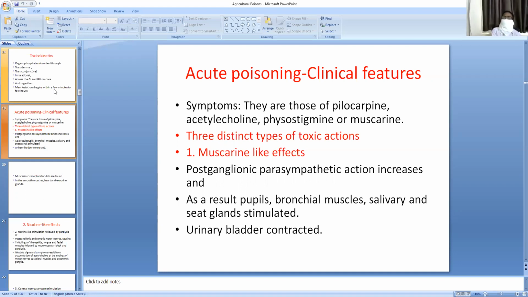Number one is muscarine-like effects that affect the parasympathetic nervous system, then nicotine-like effects which affect the autonomic ganglia and somatic cells, and CNS depression. These three types of signs and symptoms appear when a person ingests this or in accidental organophosphorus poisonings.